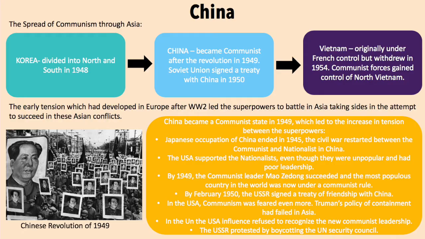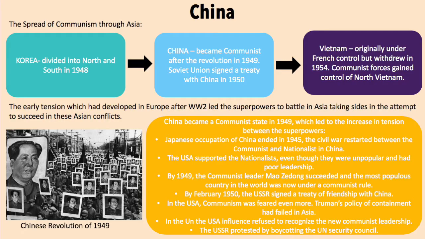China became a communist state in 1949, which led to an increase in tension between the superpowers. Japanese occupation of China ended in 1945. The civil war restarted between the communists and nationalists in China. The USA supported the nationalists even though they were unpopular and had poor leadership. By 1949, the communist leader Mao Zedong succeeded, and the most populous country in the world was now under communist rule. In February of 1950, the USSR signed a treaty of friendship with China.